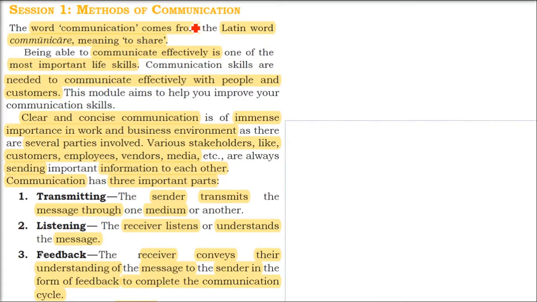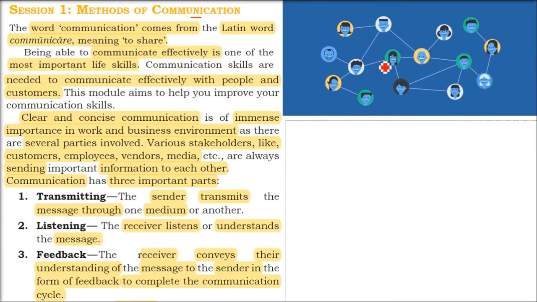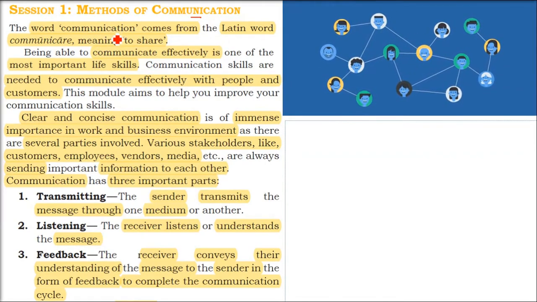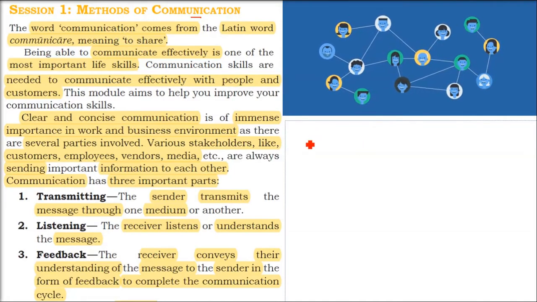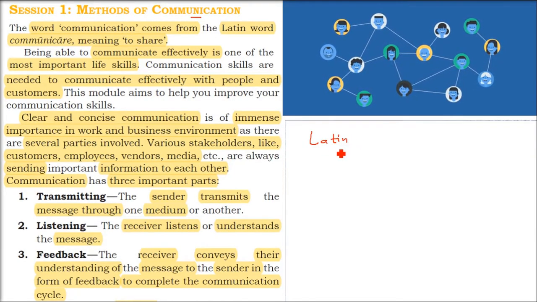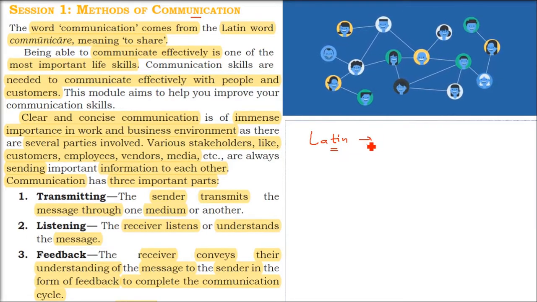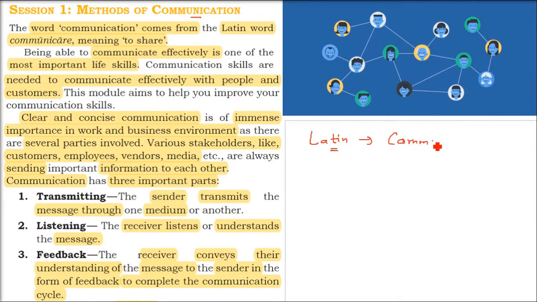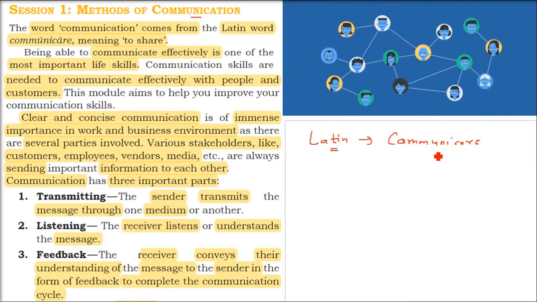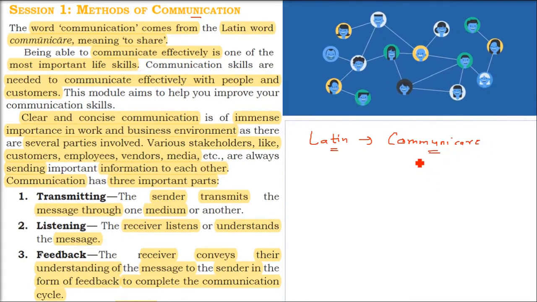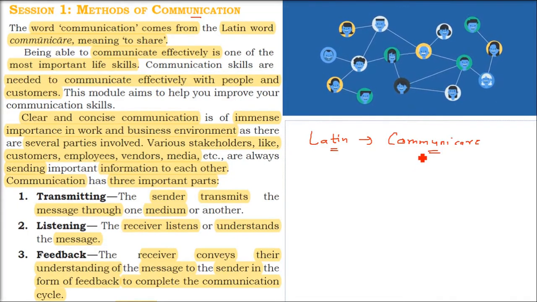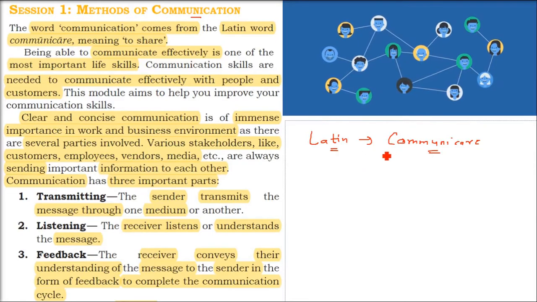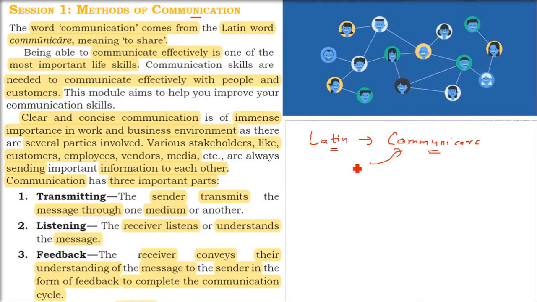What are the different methods of communication? Communication is transmitting and receiving of information and messages. So the first thing here is this word, communication. How did this word come into being? It has come from a Latin word called communicare. Communicare means to share. What do you share? You share ideas, thoughts, feelings, expressions. So if you are able to communicate effectively,